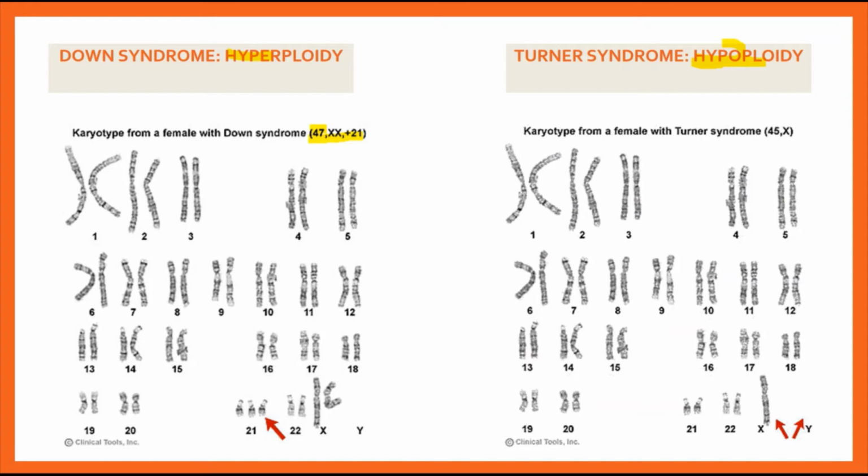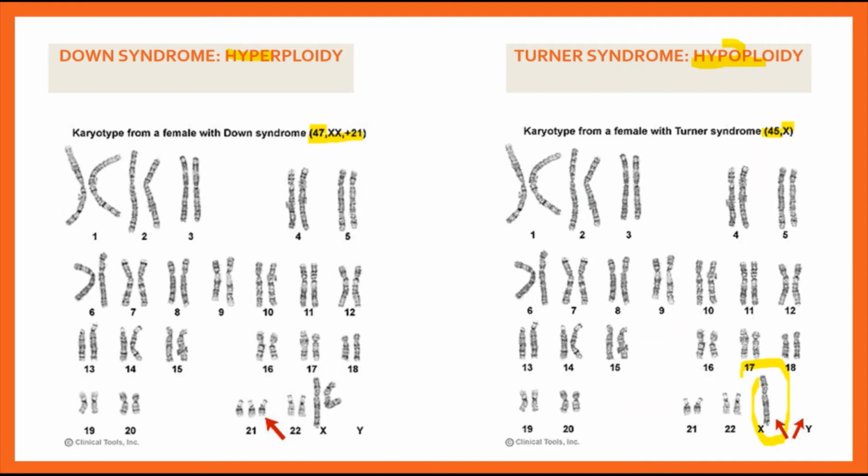So basically it results from full or partial monosomy of the X chromosome, and in the majority of cases an X chromosome is missing due to non-disjunction during the meiosis phase. So the karyotype here is written as 45, X, because one X is lost. We have just one X chromosome, and the total number of chromosomes is 45.